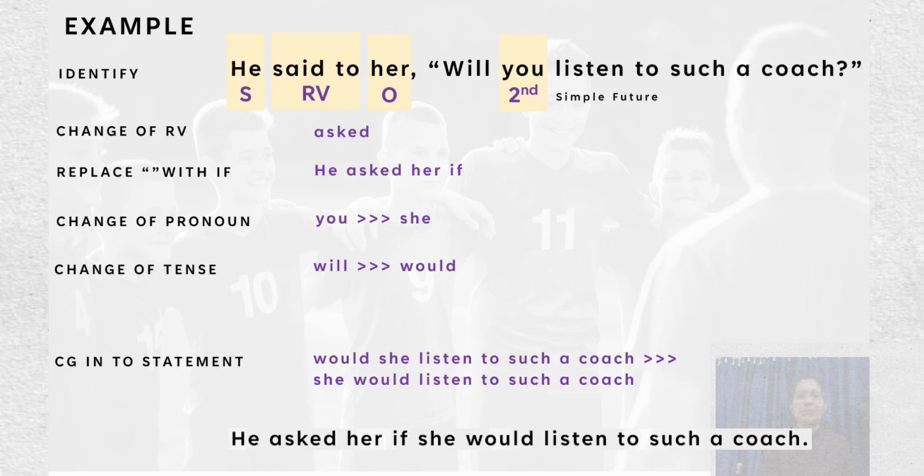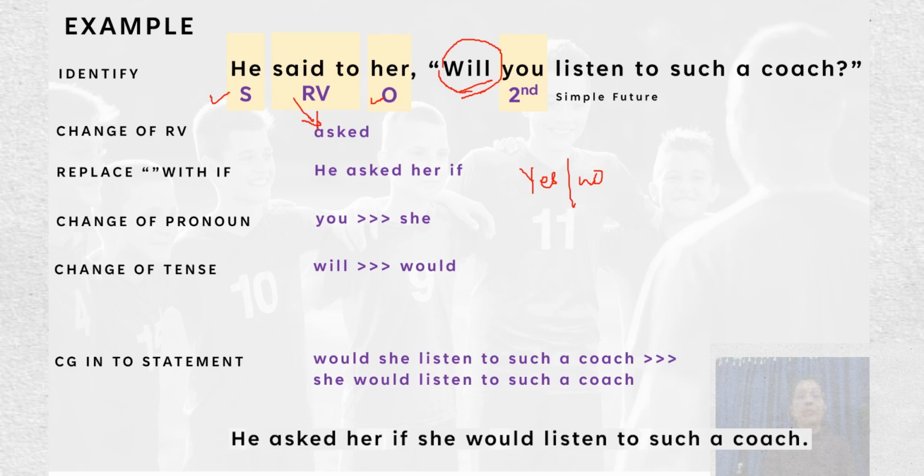Now, as you can see here, he said to her, "Will you listen to such a coach?" This is a yes or no question. It begins with a helping verb, will. So what are the different changes? First, identification of subject and object. Subject he, object her. Change of the reporting verb: said to changes to asked.